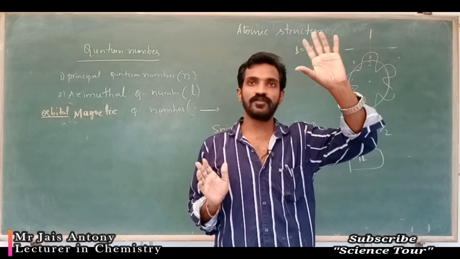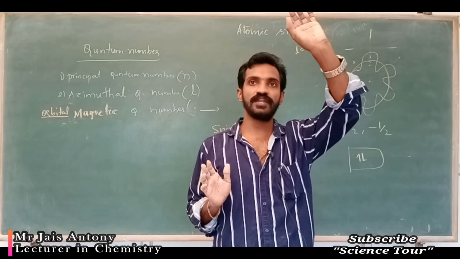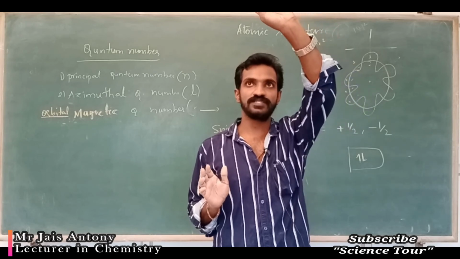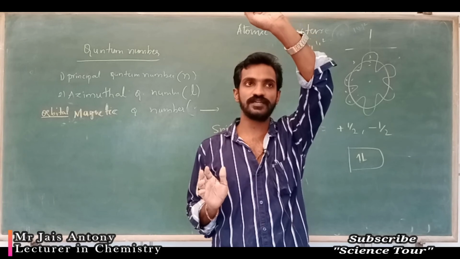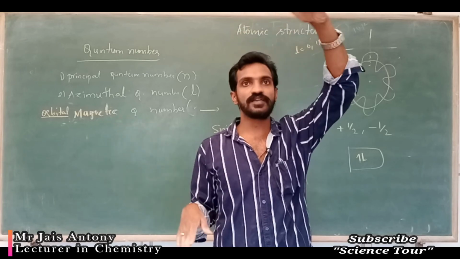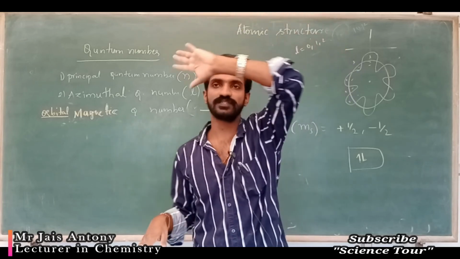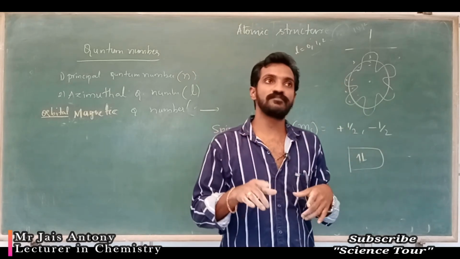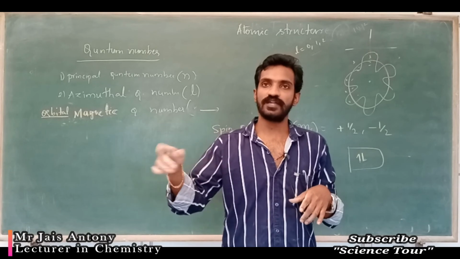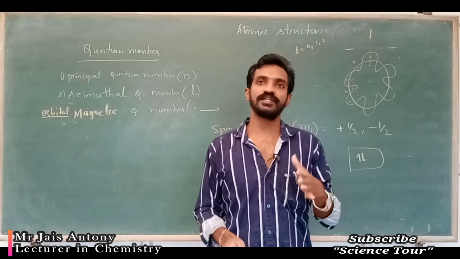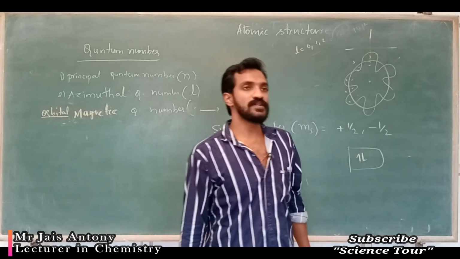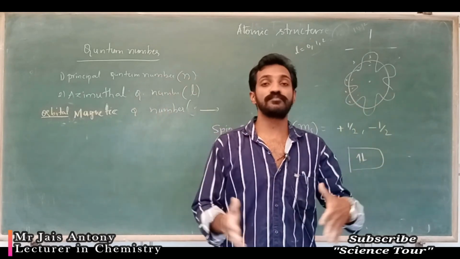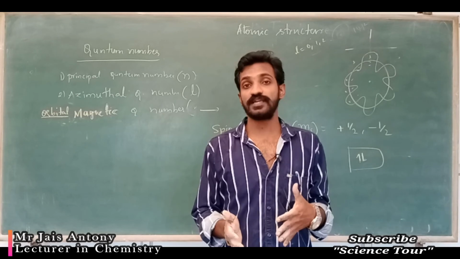Okay, if you know the principal quantum number n value, you can find out the number of shells, that means energy levels, K is equal to 1, K, L, M, N, or you can call it n is equal to 1, n is equal to 2, n is equal to 3. In one energy shell, how many orbitals are there? n square gives the number of orbitals in that shell, okay. That we discussed. Next one is azimuthal quantum number. Azimuthal quantum number gives the shape of the orbital, clear, okay.